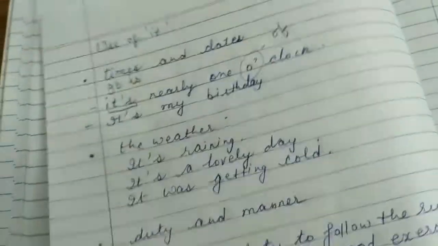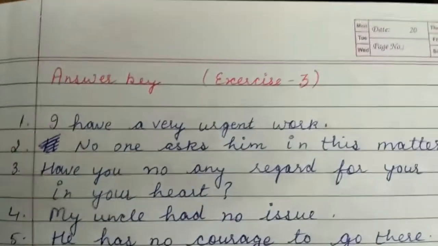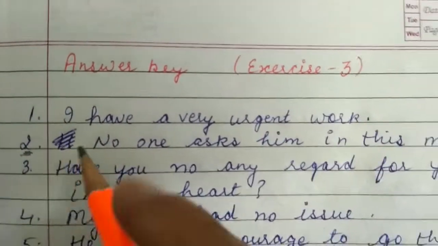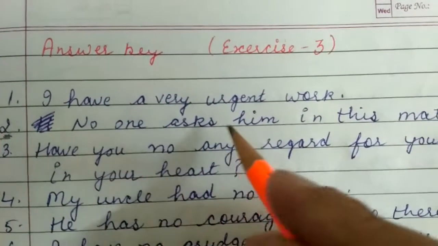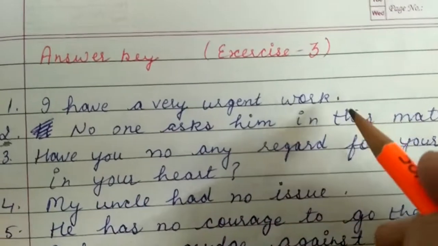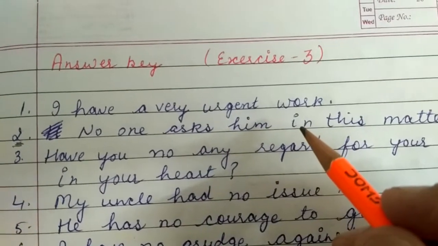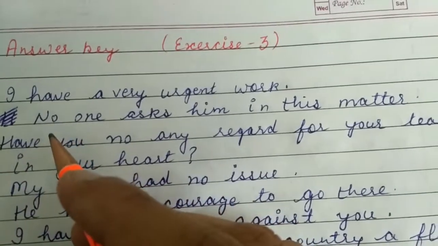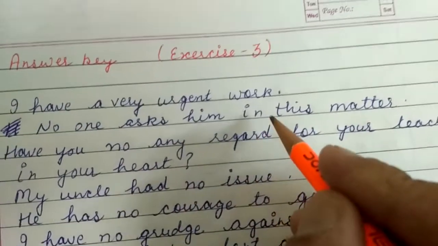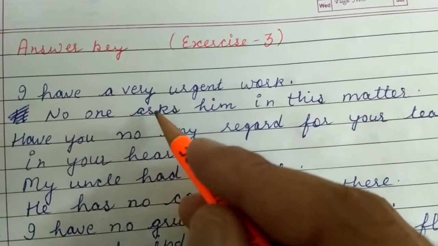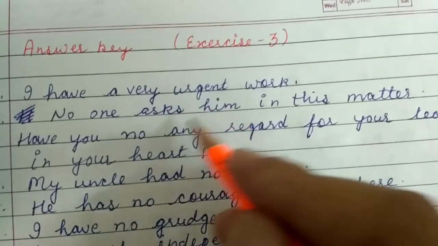Okay, so the answer key of the last exercise is already uploaded over there. One sentence I want to discuss here, the second one. Here we are not using the particular rule of "has", because there was the sound of "the", so that's why we can't use it here. Knowingly they have given you this sentence which is not according to the rule of "has". They might have wanted to check whether your concepts are getting clear or not.